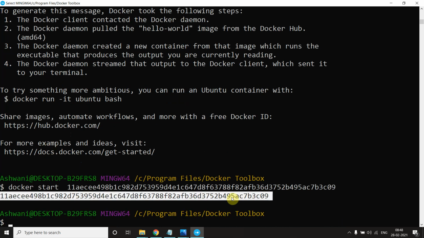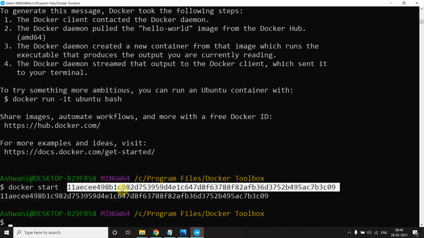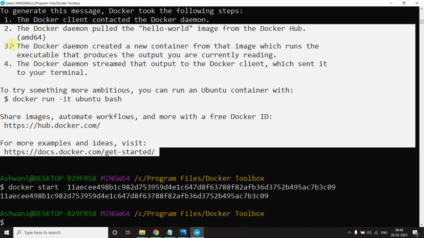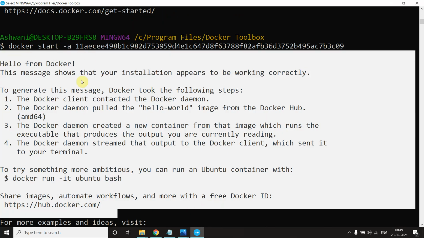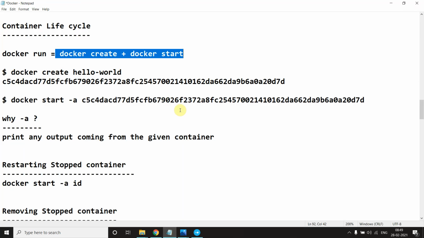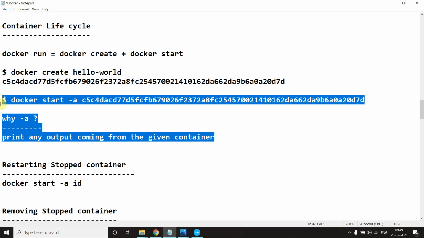We got only this id again, right? So what is the meaning of this hyphen a here? Nothing. Whatever is coming out, the output from your terminal, it outputs from this container, and it will attach to the terminal. This output is coming from this container, right? So this hyphen a attached it to your terminal. Okay, so the question is solved.